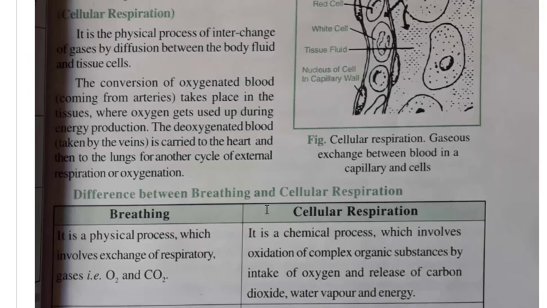So what happened? When blood reaches near the tissues or cells, oxygen is used by the cells. Cells get oxygen from the blood, they produce energy, they create carbon dioxide, and then they give that carbon dioxide to the blood. Then the capillaries unite and carry that carbon dioxide in the blood into the heart. From the heart, it goes to the lungs, and again in the lungs there is external respiration. Carbon dioxide is going out and oxygen is coming in, and thus a cycle is complete.